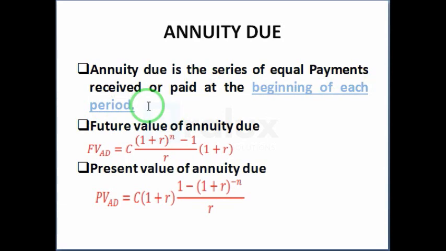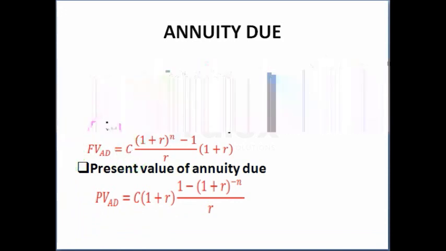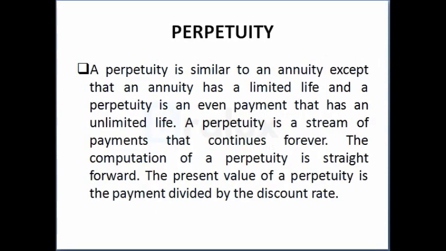While for perpetuity, there is no definite time or period for the cash flow to be received or paid. So a perpetuity is a stream of payments that continues forever. The computation of a perpetuity is straightforward, and the present value of a perpetuity is the payment divided by the discount rate. So this is the formula: the constant payment over the discount rate will give us the present value of perpetuity.